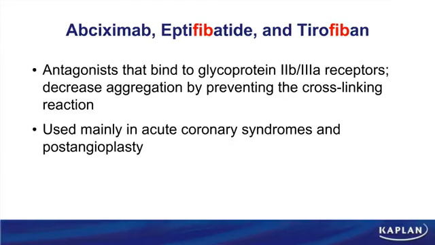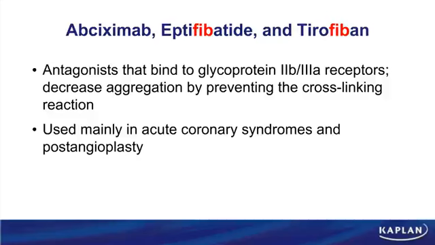We also have the glycoprotein 2B3A receptor blockers. There are three drugs: abciximab, which is the monoclonal antibody targeted to this receptor, and then we have the drugs eptifibatide and tirofiban. You'll notice that I've highlighted the fib as part of their name. I actually think that this helps you to remember their mechanism of action.